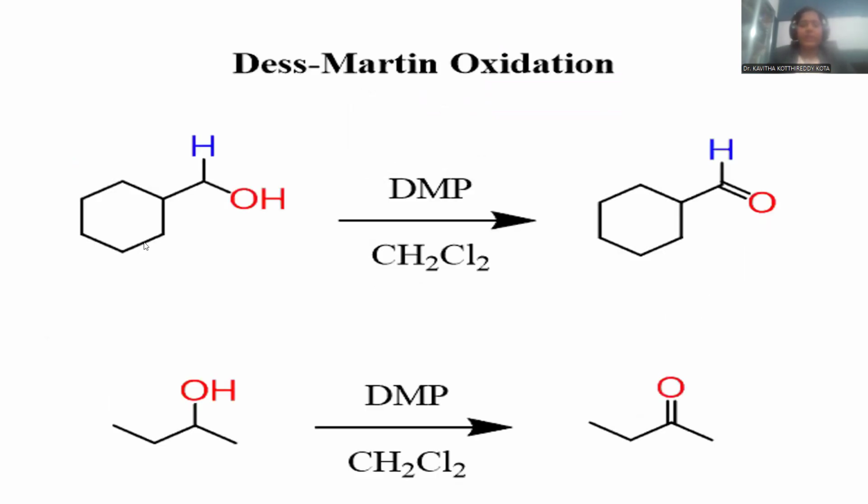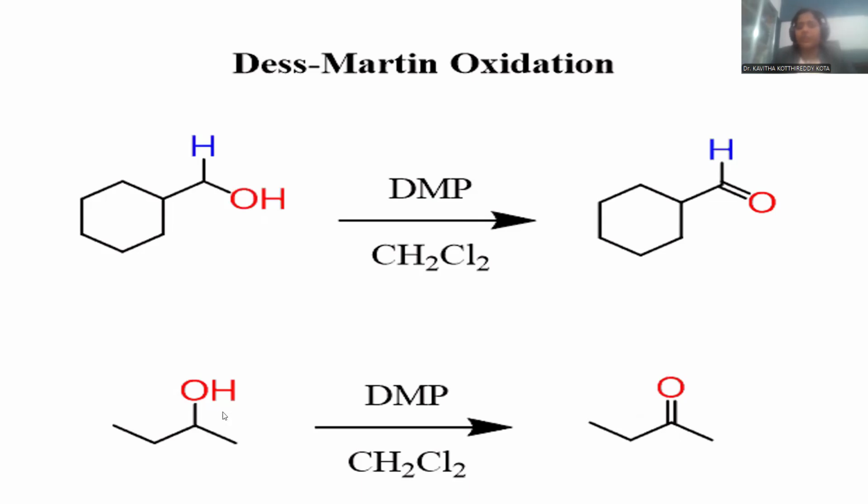To understand the reaction well, a simple example was taken. Cyclohexane was taken, where you can notice the alcohol functionality on the carbon atom. So cyclohexyl methanol is the starting material, and the Dess-Martin oxidizing agent is added, with dichloromethane working as an aprotic solvent. Wherever you have a primary alcohol, it is oxidized into an aldehyde functionality. Being primary, the aldehyde is the product. If you take a secondary alcohol, there is a ketone functionality by means of the Dess-Martin oxidation process.